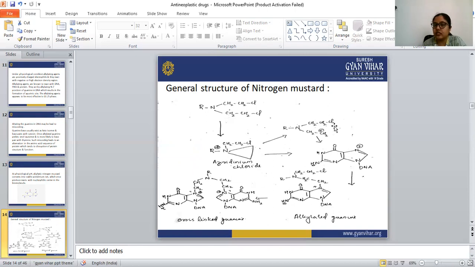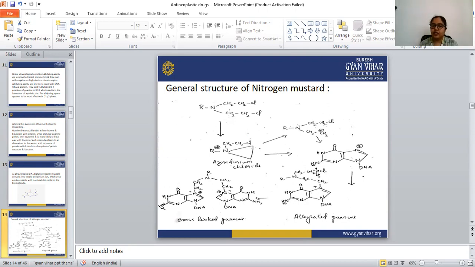So this attaches to the N7 position of the guanine in the DNA. This CH2 will attach at the N7 position. This is the structure of the guanine, with the CH2 attached at N7, and the rest of the nitrogen mustard structure is the same: the CH2 amine group, the CH2Cl group, and the R substituent. So this is the alkylated guanine. The structure of the guanine is changed here.